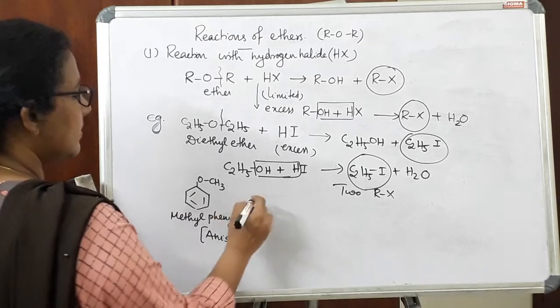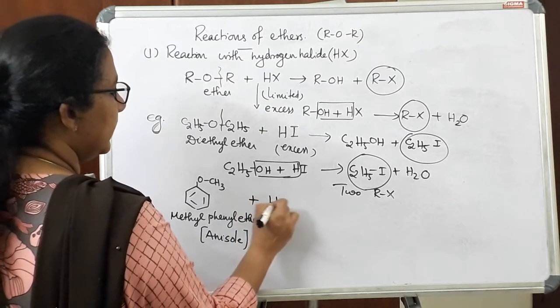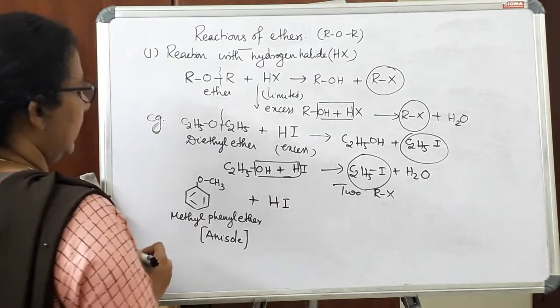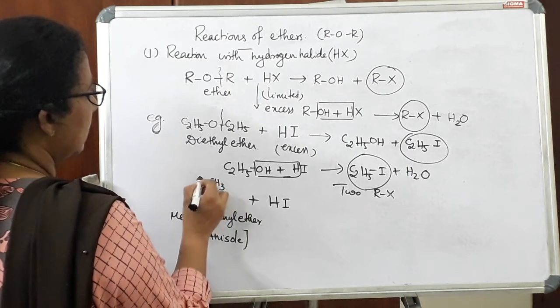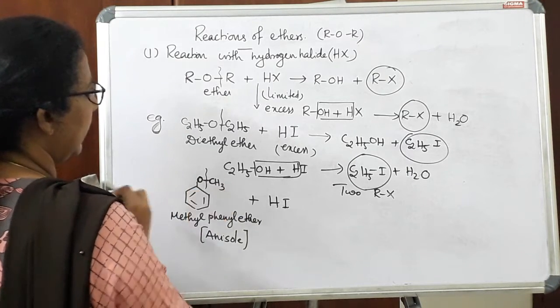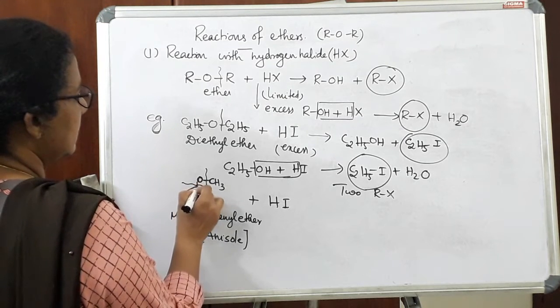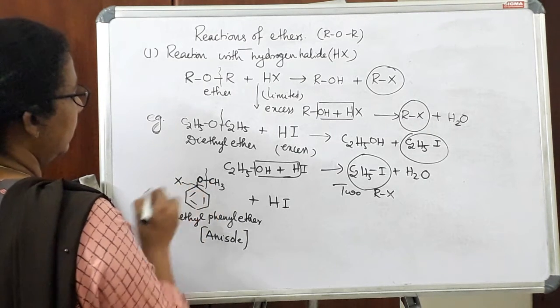When anisole reacts with HI, this CO bond will break, and this CO bond will not break.